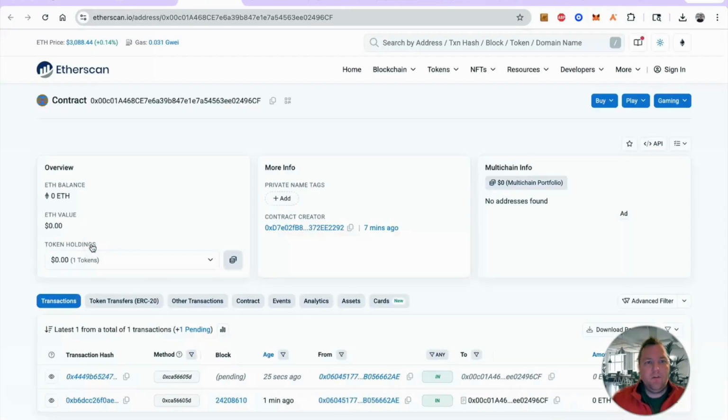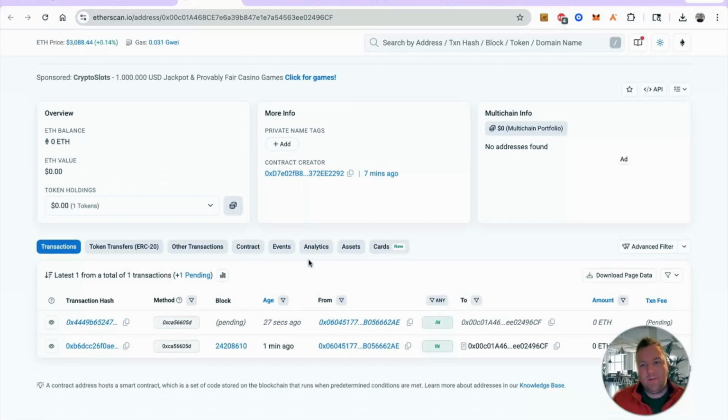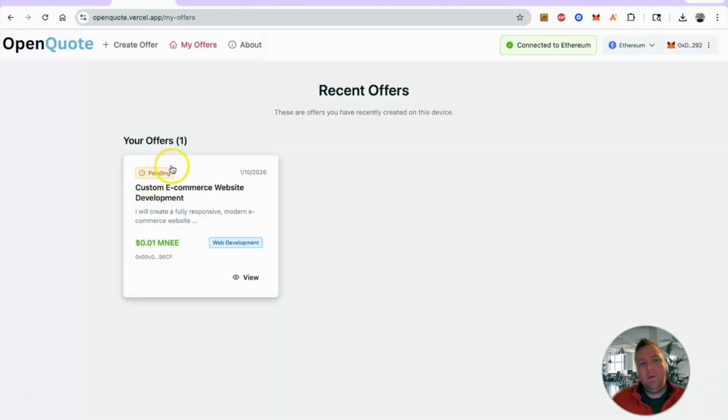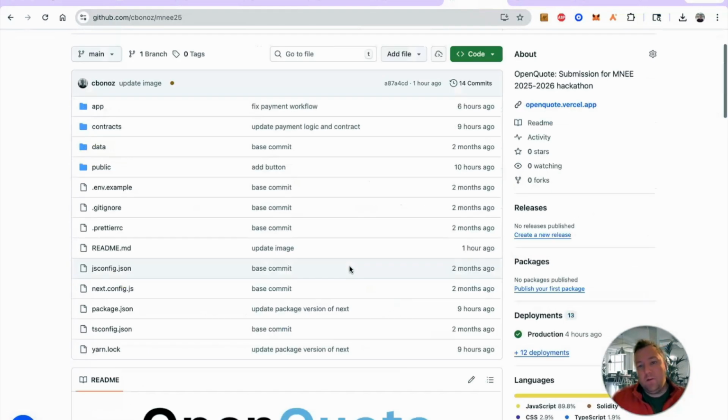And all this interaction, the beauty of all this interaction is that it's monitored on the smart contract itself. So you have a complete auditable history of when the different parties interacted with the phases of the transaction natively on the contract. Coming back to the main page, if you go to my offers, you can see for all the URLs you've created, all the recent offers that you've received from different clients that you've done with both pending and completed fully. In terms of the app and the source code, it's all open source.